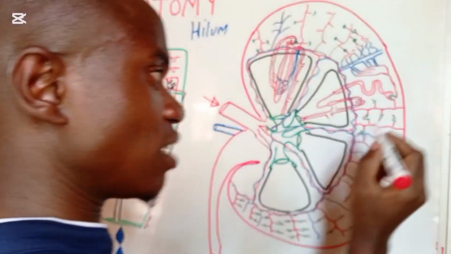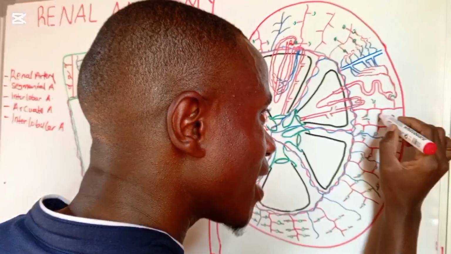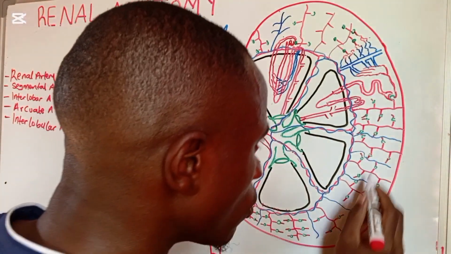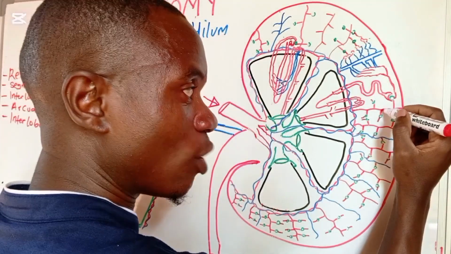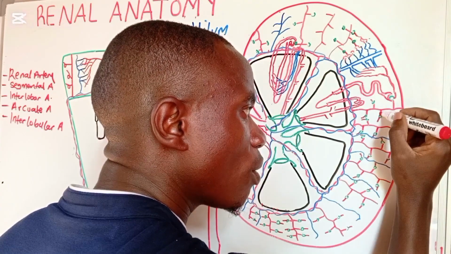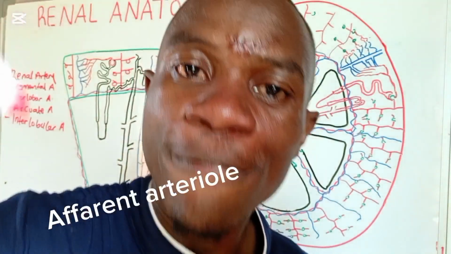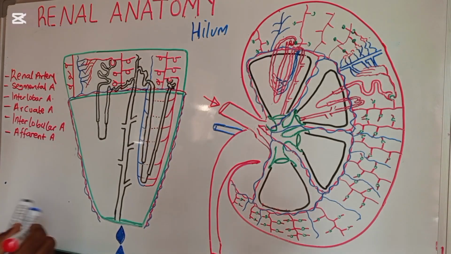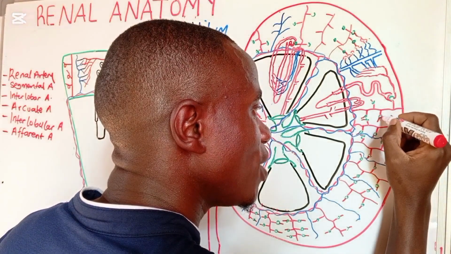If you look very well, you are seeing there is a tiny blood vessel coming off this radiate artery, but there is again another bulbar structure. You are going to be seeing a bulbar structure on all of them. Now, from the interlobular artery, what we call the cortical radiate artery, that artery which is just coming off before reaching this bulbar structure, that one is what we call the afferent arteriole. Now, the afferent arteriole leads into these bulbar structures.